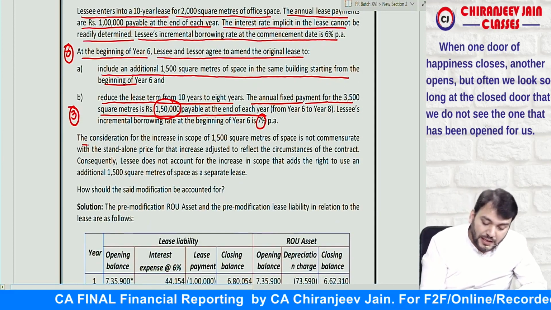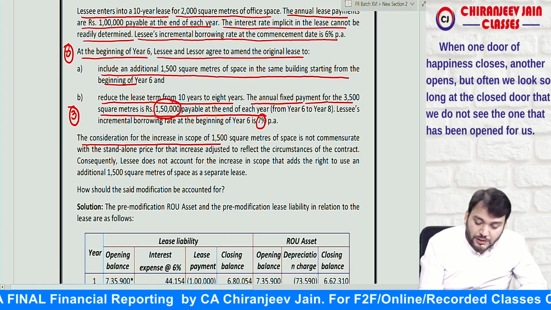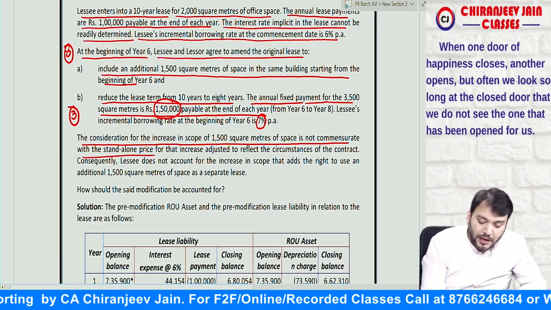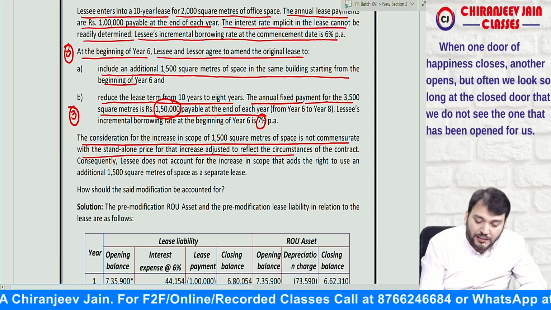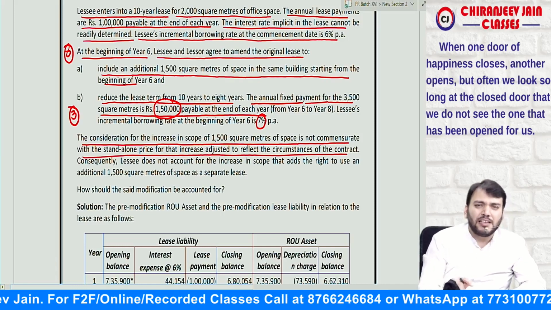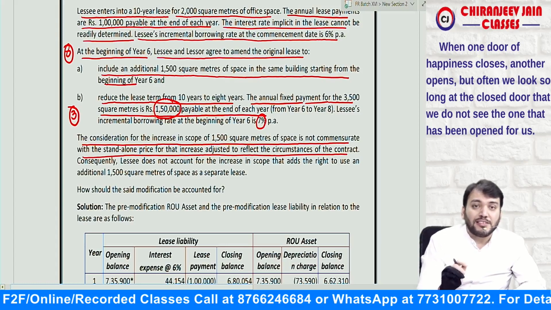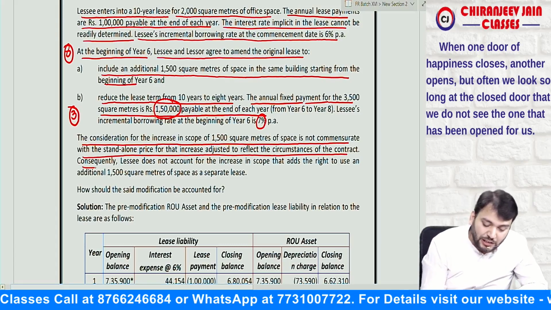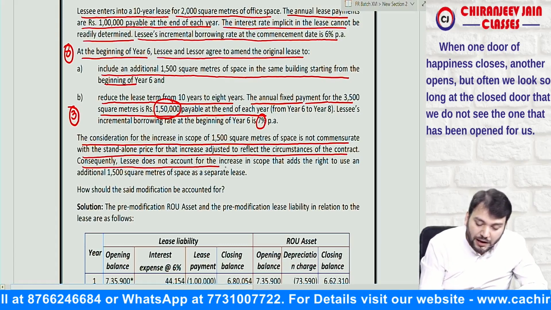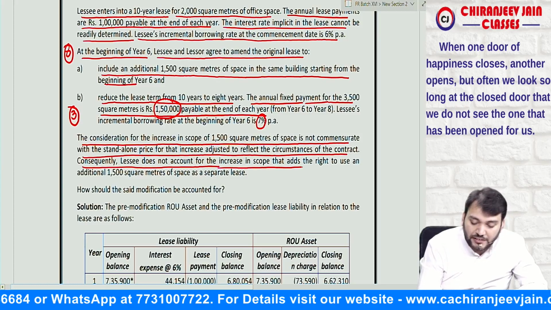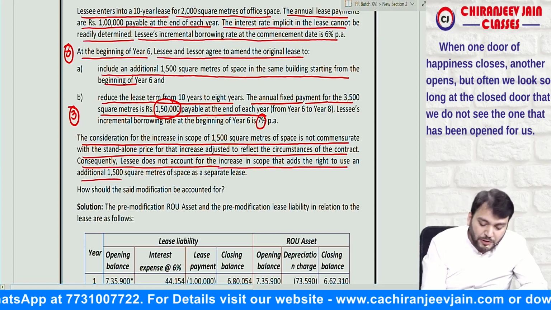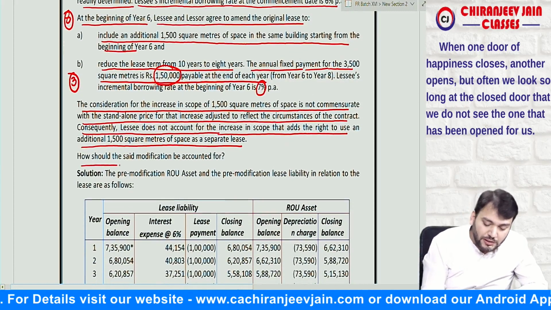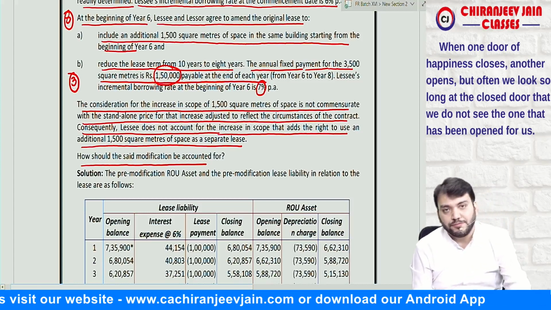The consideration for the increase in the scope, 1500 square meter of space, is not commensurate with the standalone price for the increase adjusted to reflect the circumstances of the contract. It means it will not be considered as a separate lease, therefore the modification will not be accounted for as a separate lease. Consequently, the lessee does not account for the increase in the scope that adds the right to use an additional 1500 square meter of space as a separate lease. That is given in the question also. How should the said modification be accounted for?